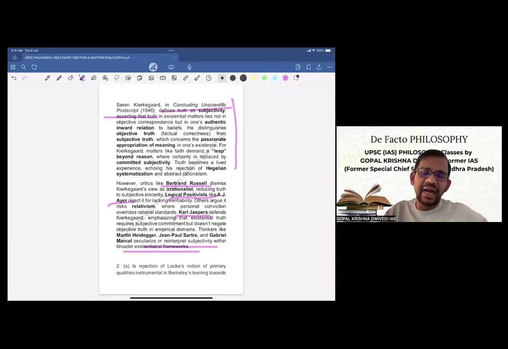So the best will be to write in small paragraphs, and underline the important words and phrases in very, very clear terms, because then the examiner will be able to read that, he will be able to understand that you know it better, and accordingly he will evaluate your answer. So that's what I just want to clarify.